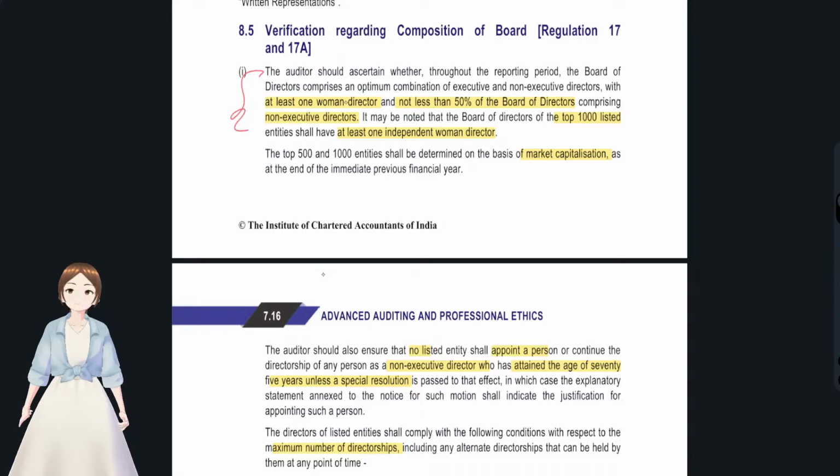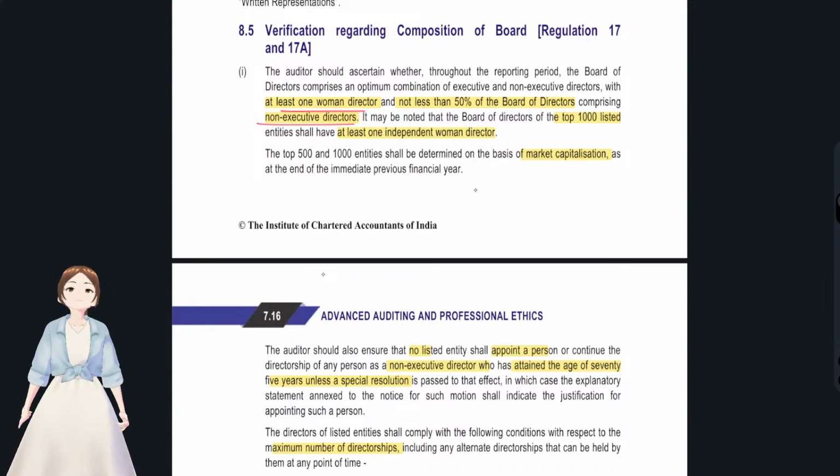actually this is the introduction portion, that a company should have an optimum combination, like at least one woman director. Since these LODR regulations apply to all listed entities, those regulations would get applied. So a company should have at least one woman director, whether it's a top 100 company or top 500, top 1000, top 5000, no problem. If it's a listed entity, then one woman director has to be there. So for all the companies for which LODR regulations apply, there should be at least one woman director, and not less than 50% shall be non-executive directors.